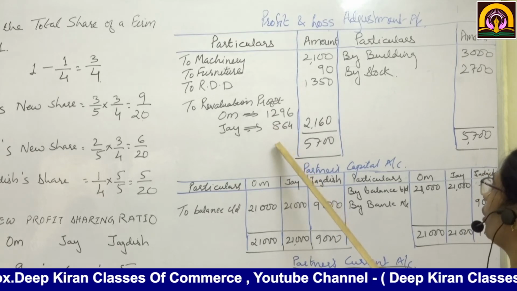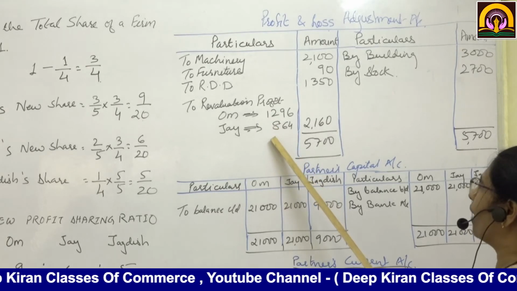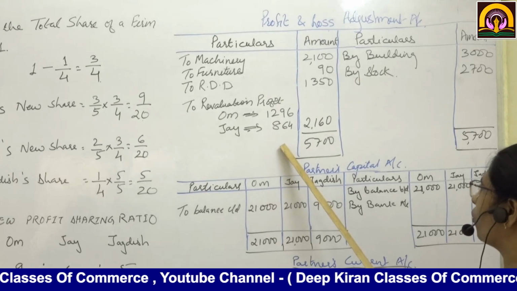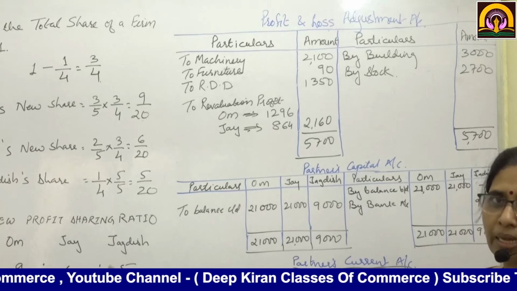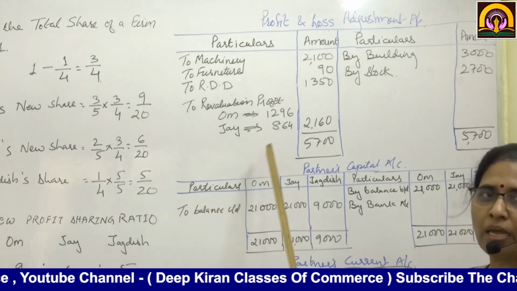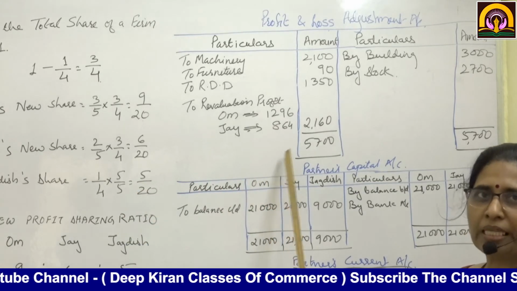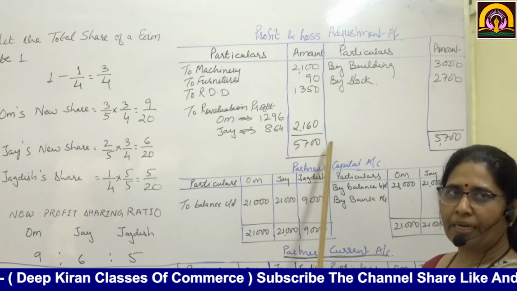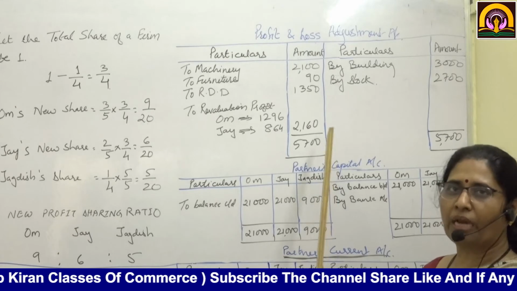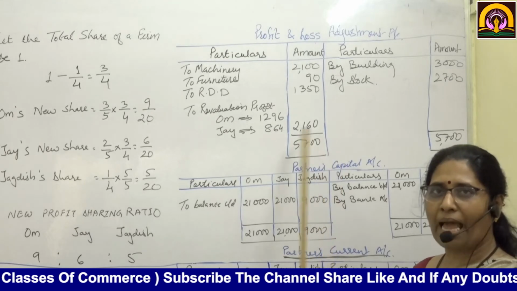Now current accounts are to be maintained. So we are going to transfer this revaluation profit to the current accounts. When two accounts are given, I have said, it follows the fixed method. In this, both the capital accounts and current accounts are given. Now the capital accounts we will write as they are.